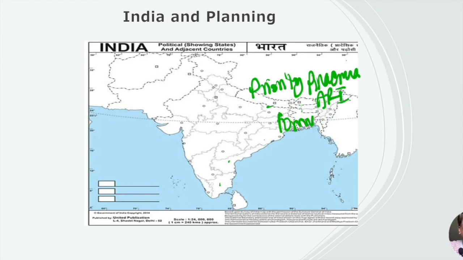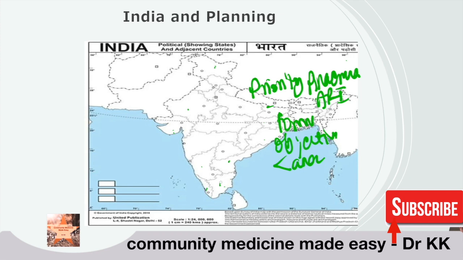In each state, how much is the problem? In Jammu Kashmir, how much is anemia, how much is ARI? In Tamil Nadu, how much is pneumonia, how much is ARI? In Gujarat, how much? Then we define the objectives for this program: reduce anemia in these states, and reduce respiratory infection in these states. So we finalize the objective.